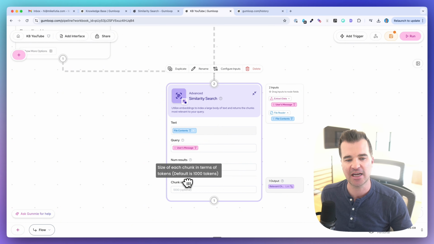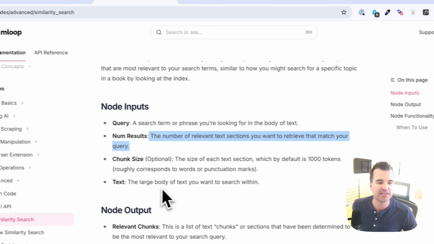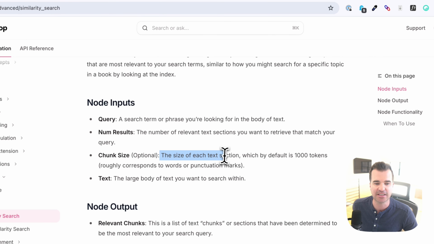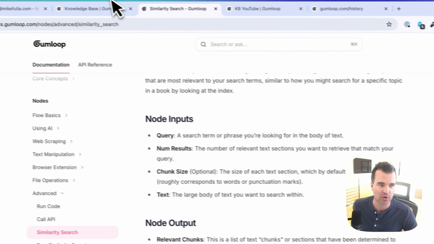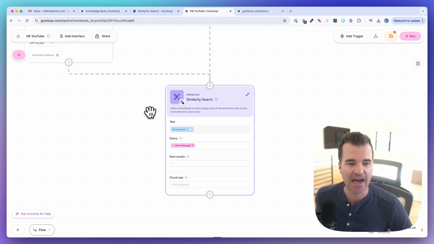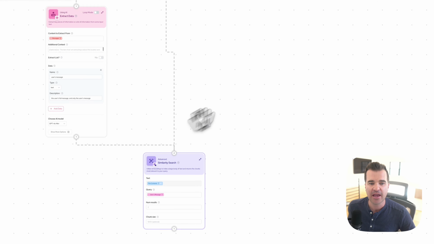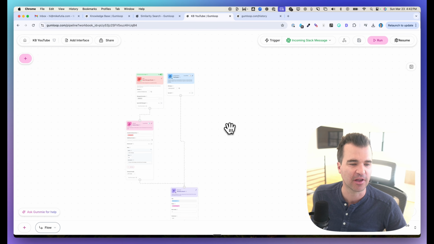And then the chunk size is 1,000 as the default. And as they describe it right here, it's the size of each text section, which roughly corresponds to words or punctuation marks, right? So about 1,000 words. So I'm going to leave those settings as is. And now our similarity search is set to run, and we can come in here and test our flow at any point.